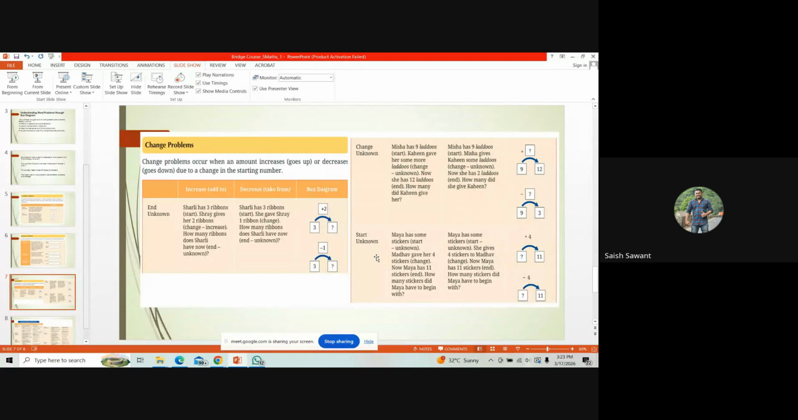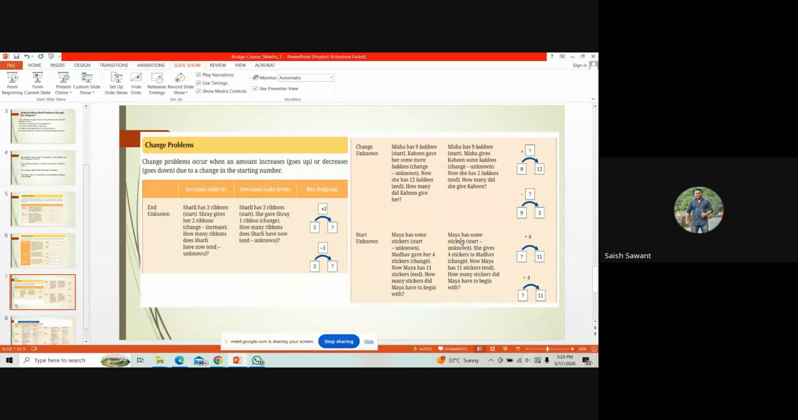So the last one I will take now. When the start is unknown, the change is known, and the end is known. So Maya has some stickers. The start is not known. So there is a question mark here. Madhav gave her 4 stickers. So the change is positive, which is plus 4. Now Maya has 11 stickers at the end. So 11 is the end. So what should be the start value? So start plus 4 should give you 11. So the expected answer from the student should be 7. 7 plus 4, that is 11.